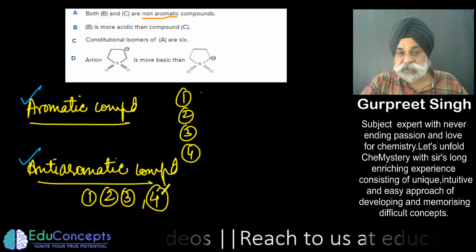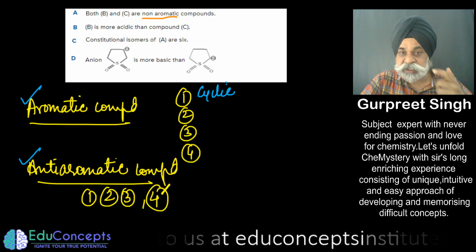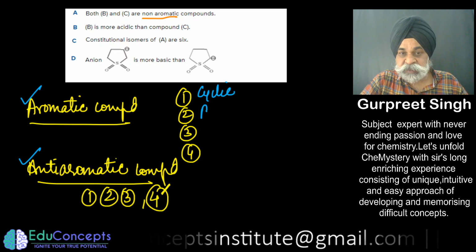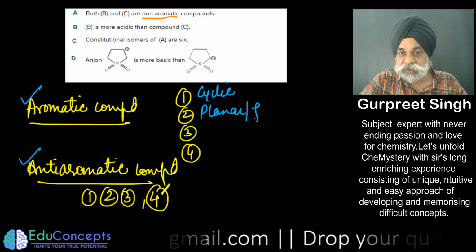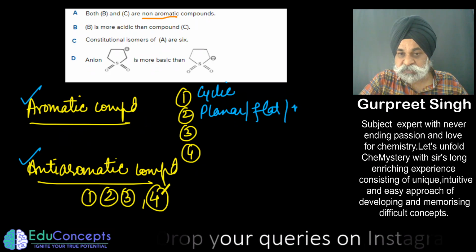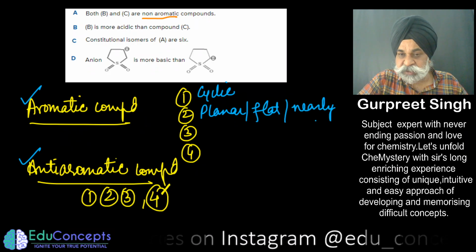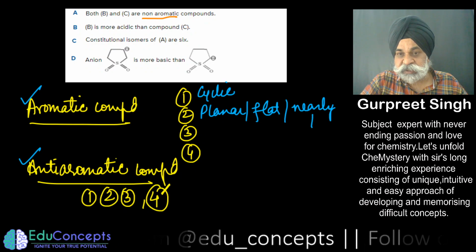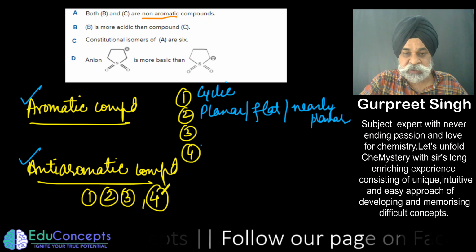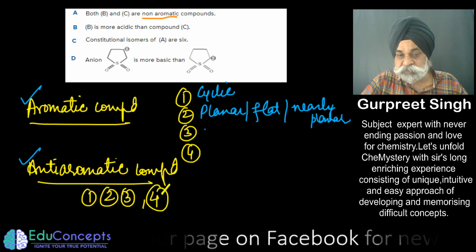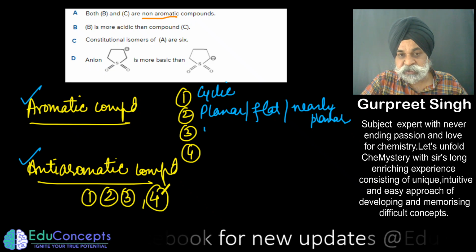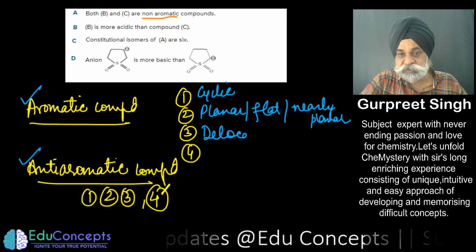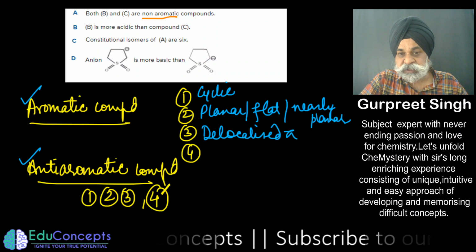Aromatic compounds are those where the organic compound is cyclic, and planar or flat, or nearly so. If it is a bit distorted from planarity, it can still work, depending on the case. The third and most important point is that it must have delocalized pi electron density.